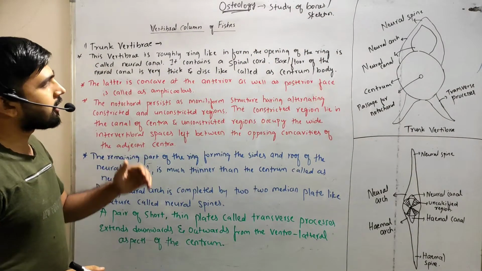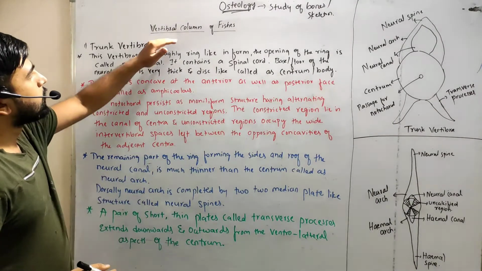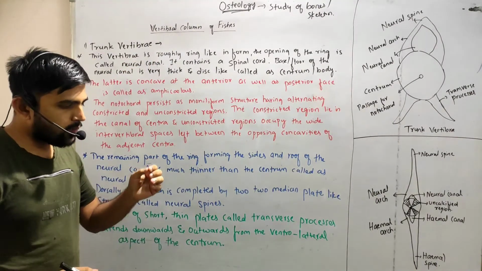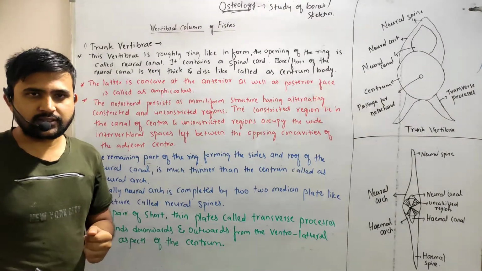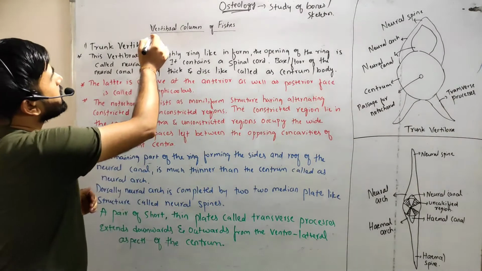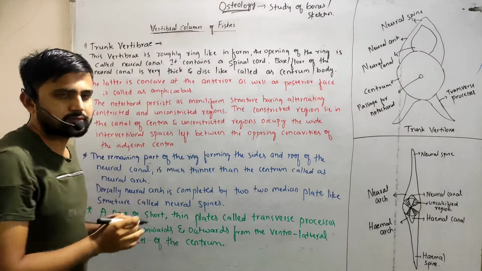For our topic we have the vertebral column of the vertebrates. What do you mean by vertebral column?